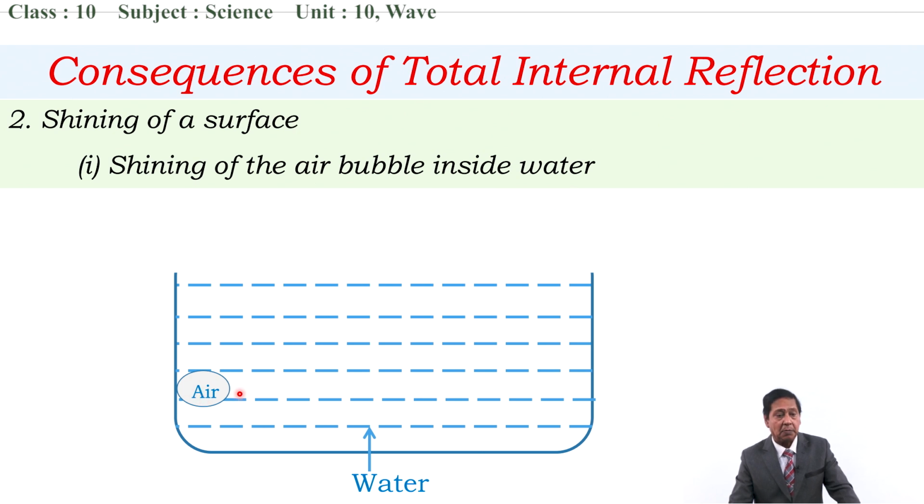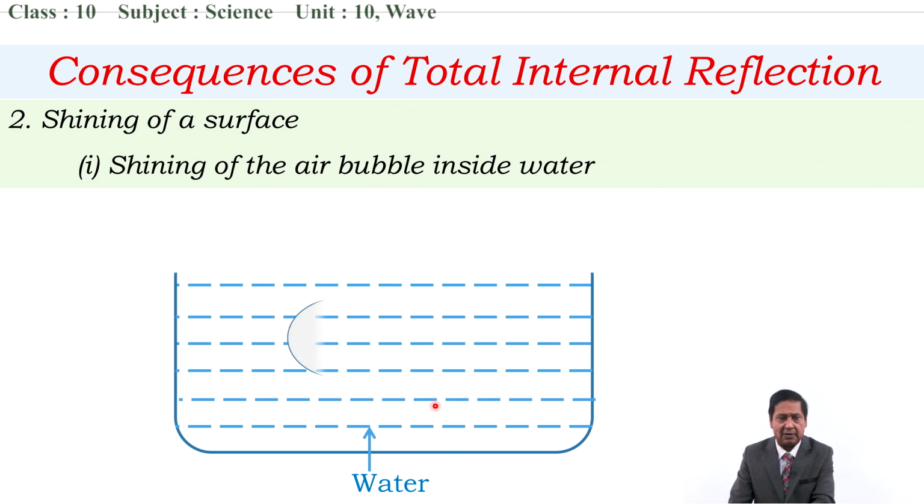And this bubble appears to be shining from outside. If we see this bubble from outside, it appears to be just shining, not an air bubble, it's something very shiny material.